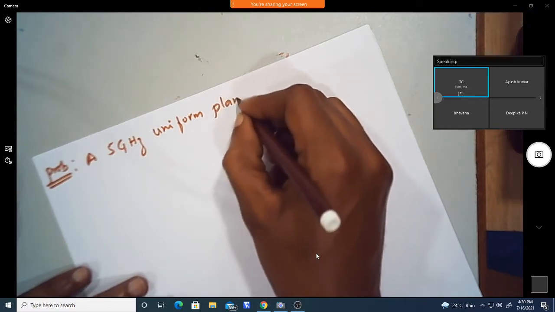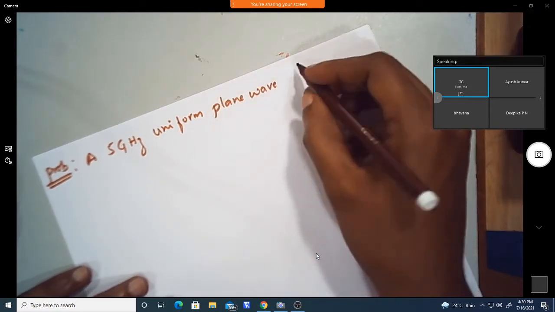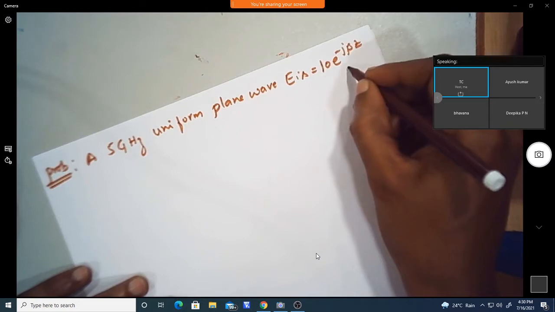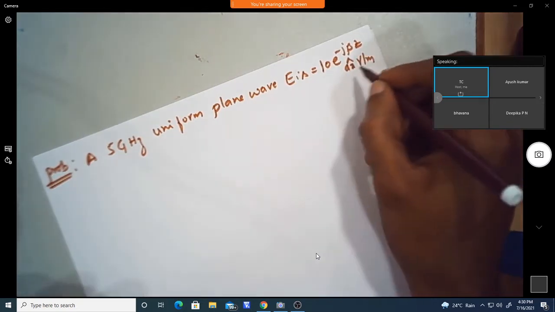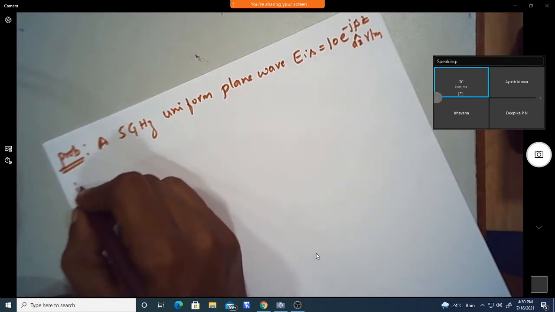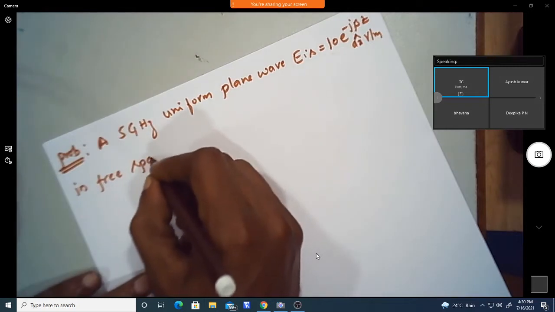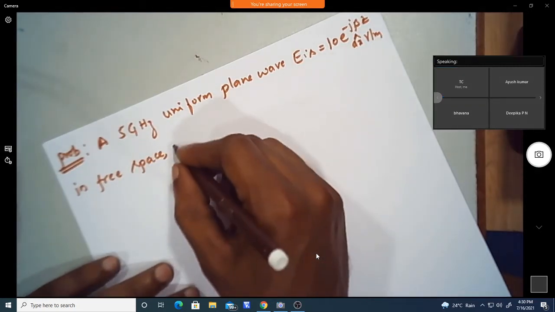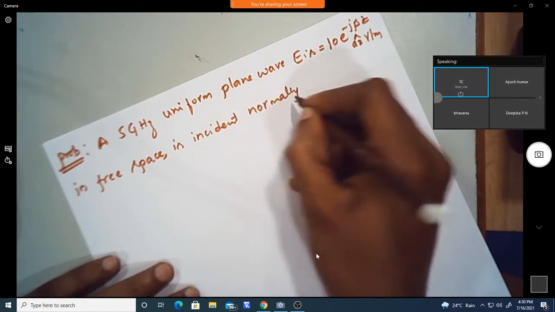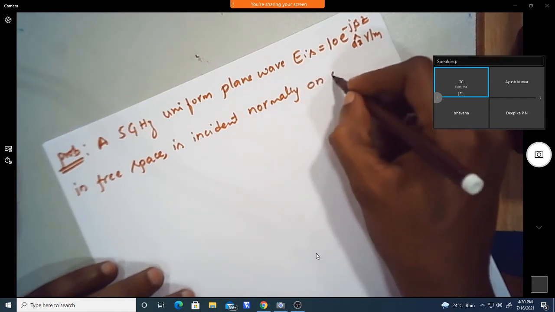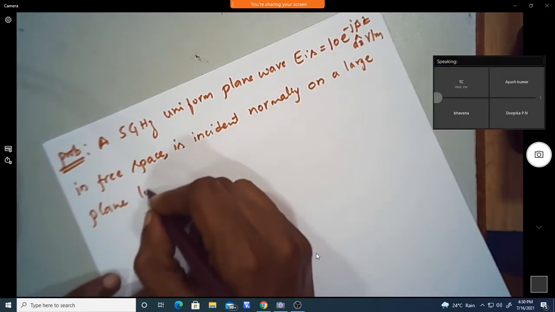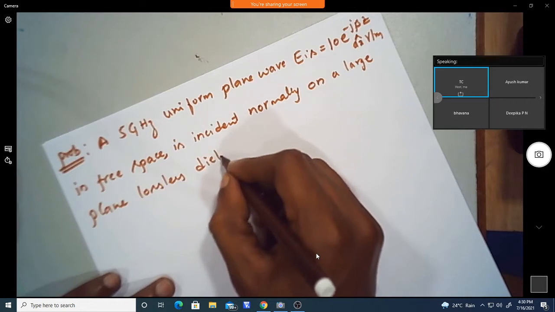A 5 gigahertz uniform plane wave, with EIS given as 10 e power minus j beta z in the direction of ax volt per meter, in free space, is incident normally on a large plane lossless dielectric slab.